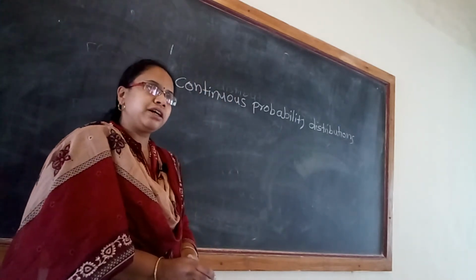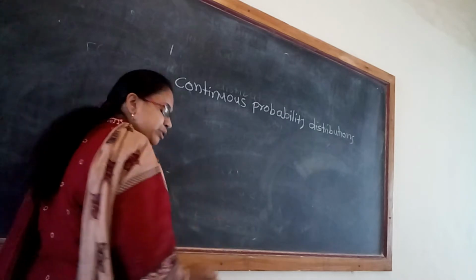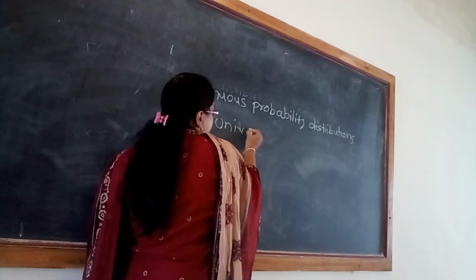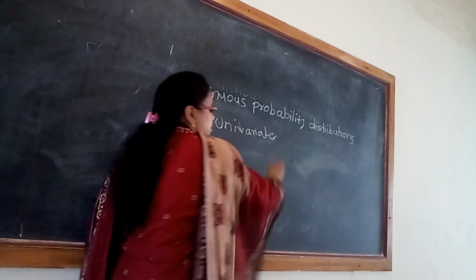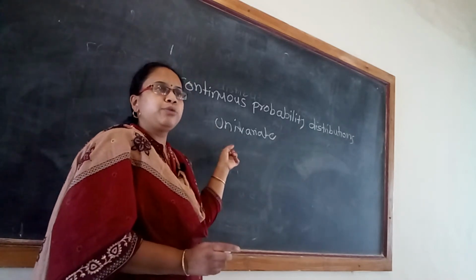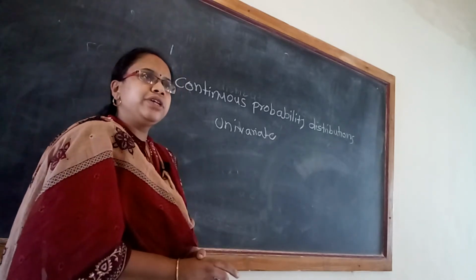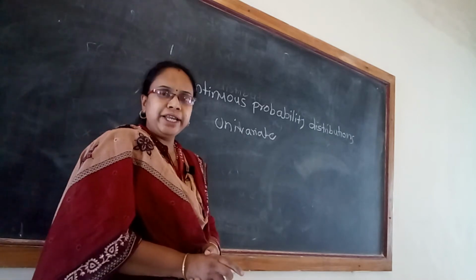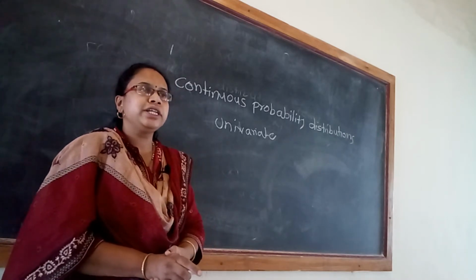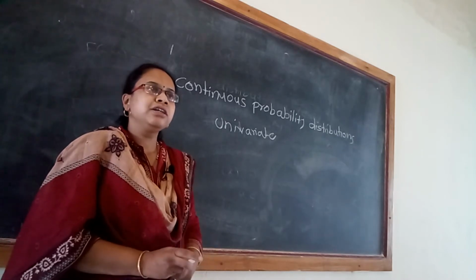This is paper number two for semester 3, and unit 1 is continuous univariate probability distributions. In this unit, we are going to learn the concepts of PDF, CDF, mean, variance, all those concepts which we already learned in BSc first year, that is, in discrete probability distributions.